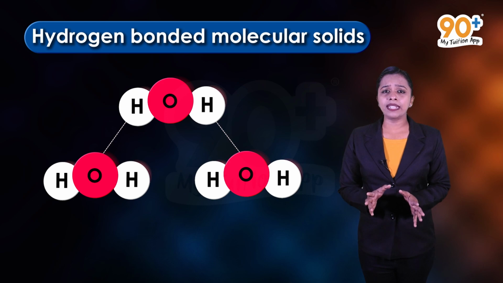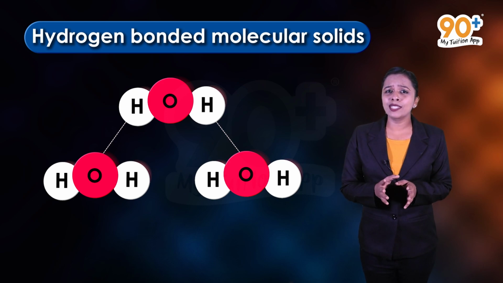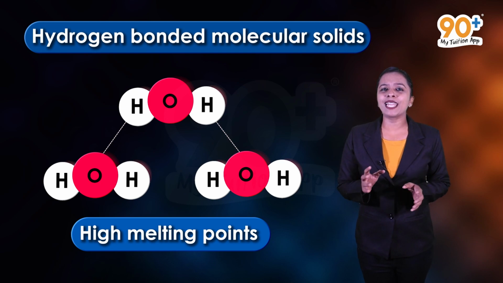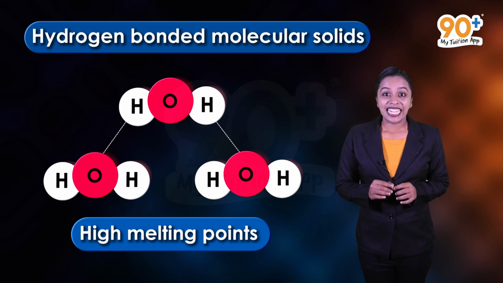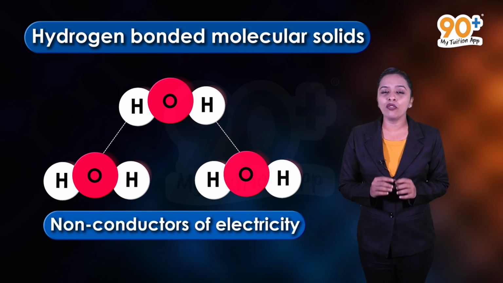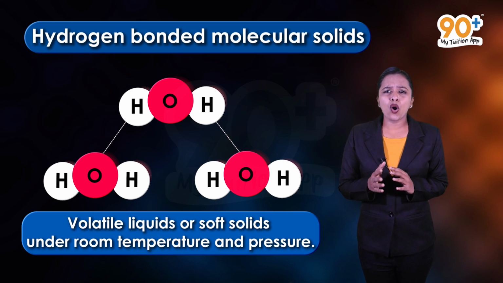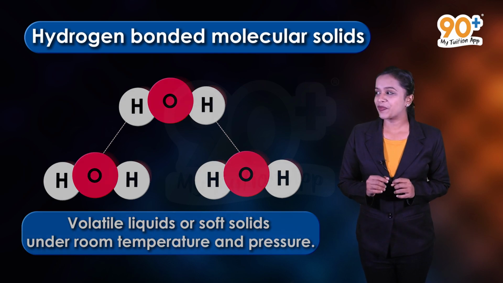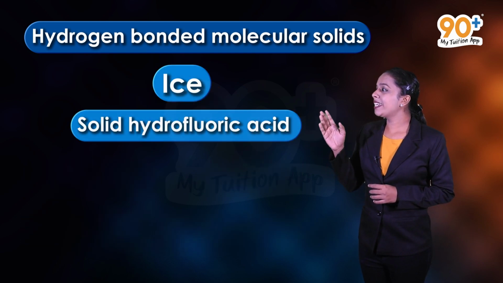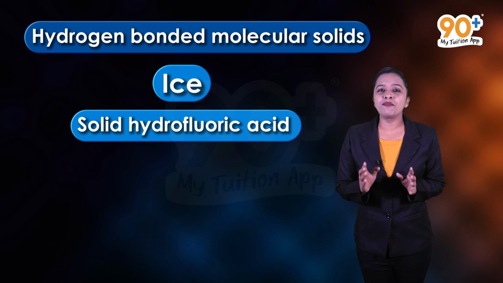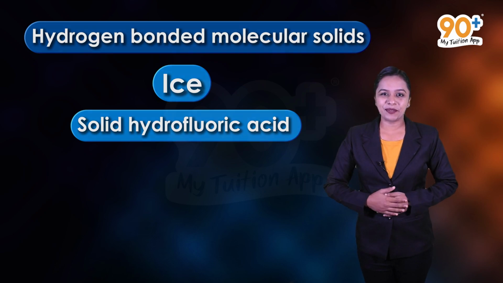As a consequence, the molecules of these solids have the highest melting point among the three types of solids. Like the other two solids, they are also non-conductors of electricity. They are volatile liquids or soft solids under room temperature and pressure. Ice and solid hydrofluoric acid are some examples of hydrogen bonded molecular solids.